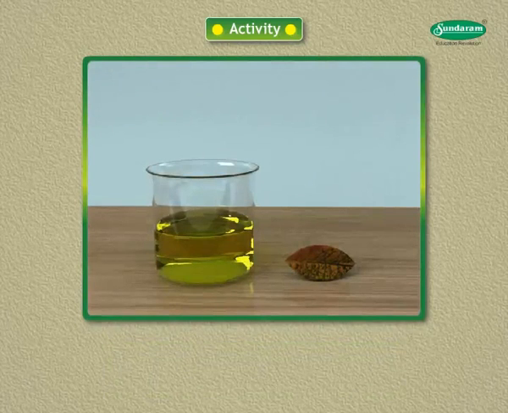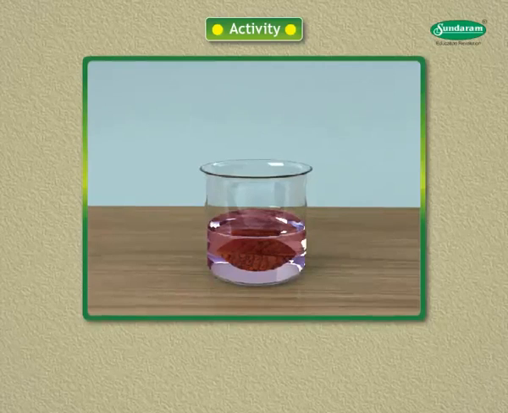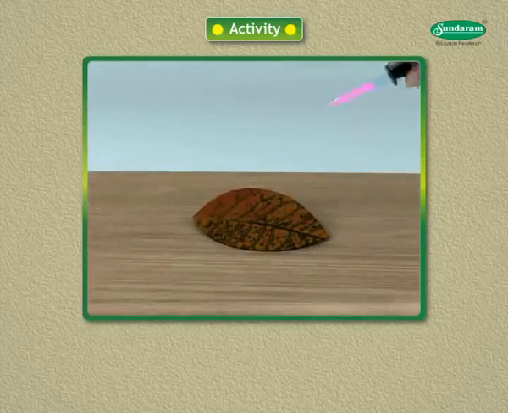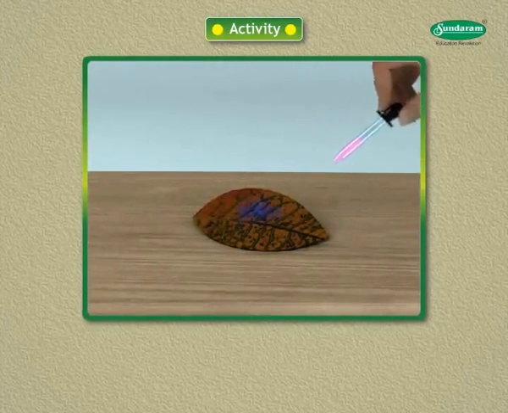Now immerse the leaf in a dilute solution of iodine for a few minutes. Take out the leaf and rinse off the iodine solution.